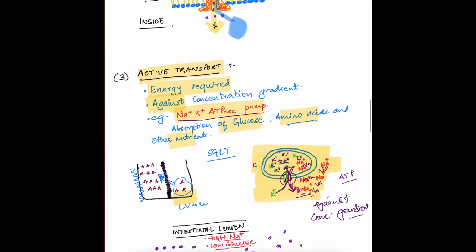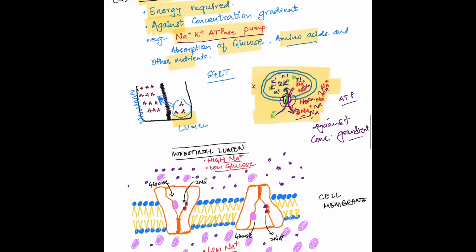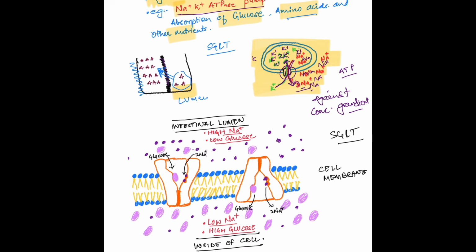Another example of active transport is absorption of glucose by sodium glucose linked transporter, SGLT. In the intestinal lumen, this transporter takes 2 molecules of sodium and 1 molecule of glucose and transports them across the cell membrane. It takes sodium along the concentration gradient and glucose against the concentration gradient. Sodium is then again pumped out of the cell by sodium potassium pump, and glucose is absorbed into the bloodstream.